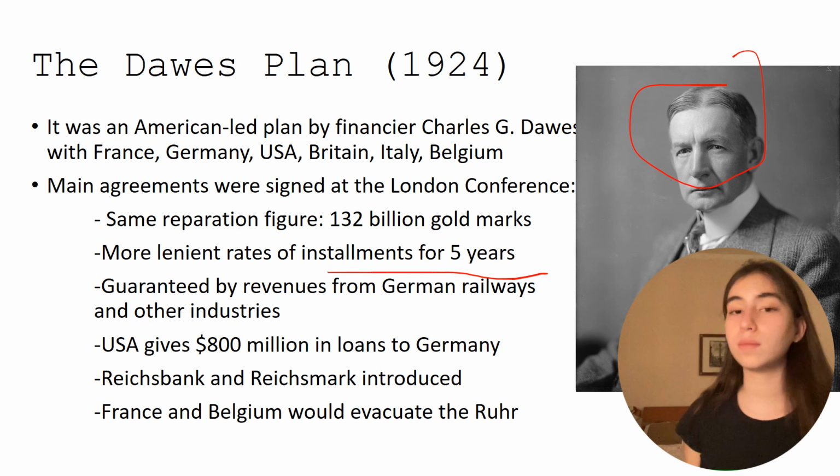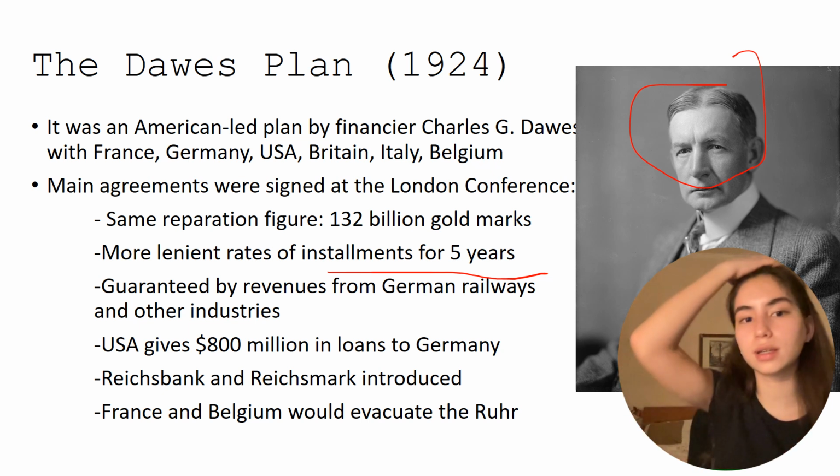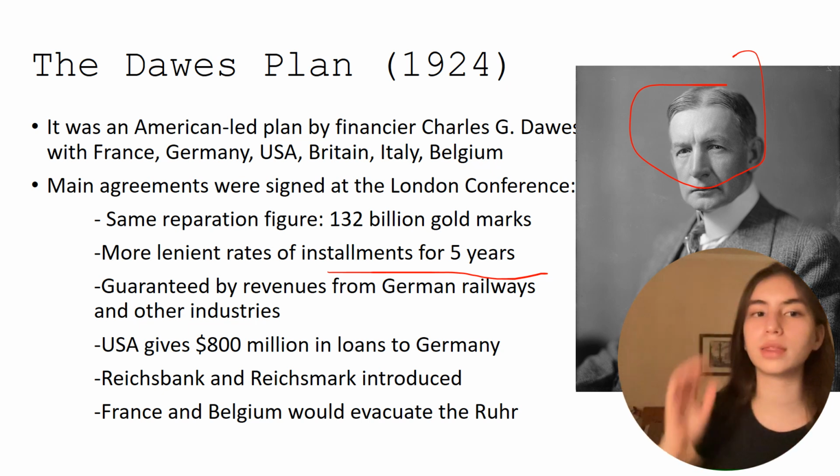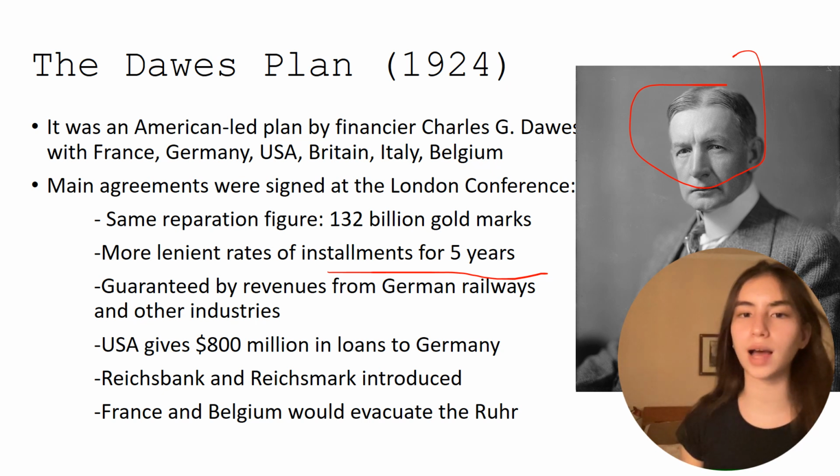Importantly, the USA gave $800 million in loans to Germany to also help get the German economy back on its feet. The Reichsbank and the Reichsmark were introduced to replace the previous mark, which had lost all its value due to the hyperinflation crisis, and France and Belgium committed to fully evacuating the Ruhr immediately.